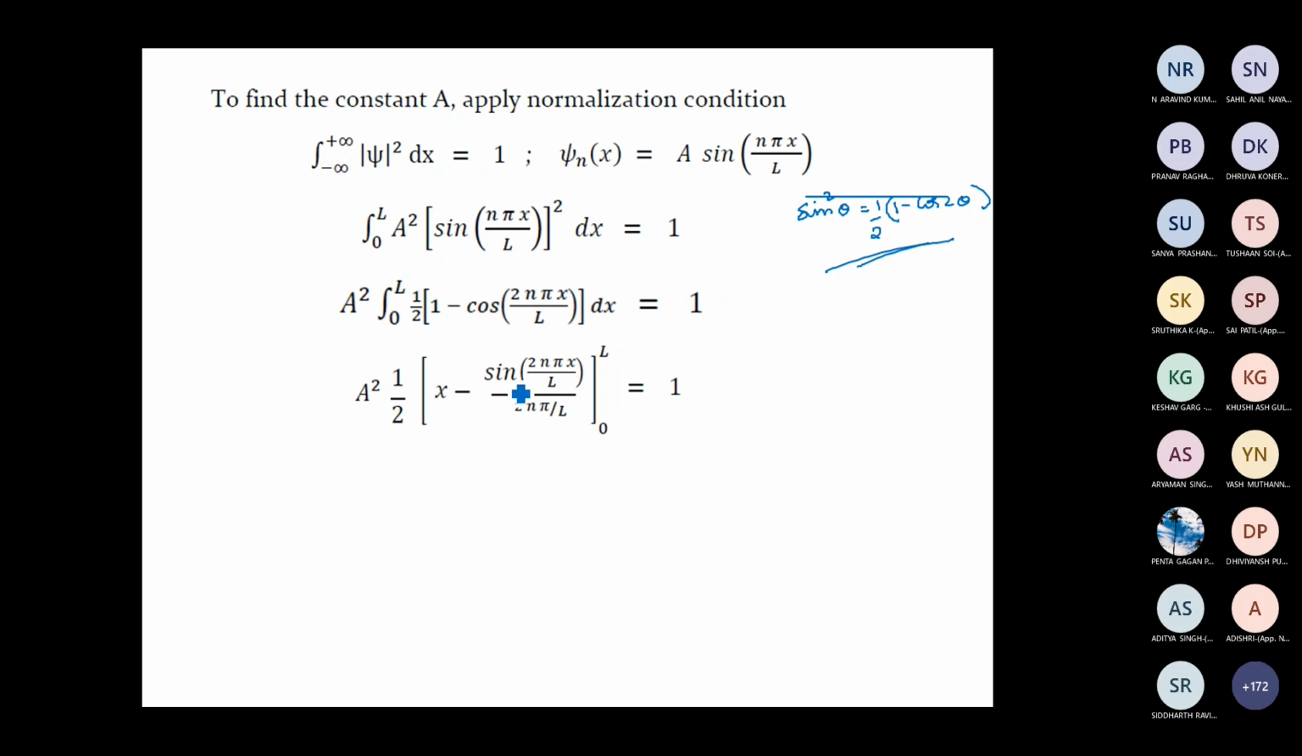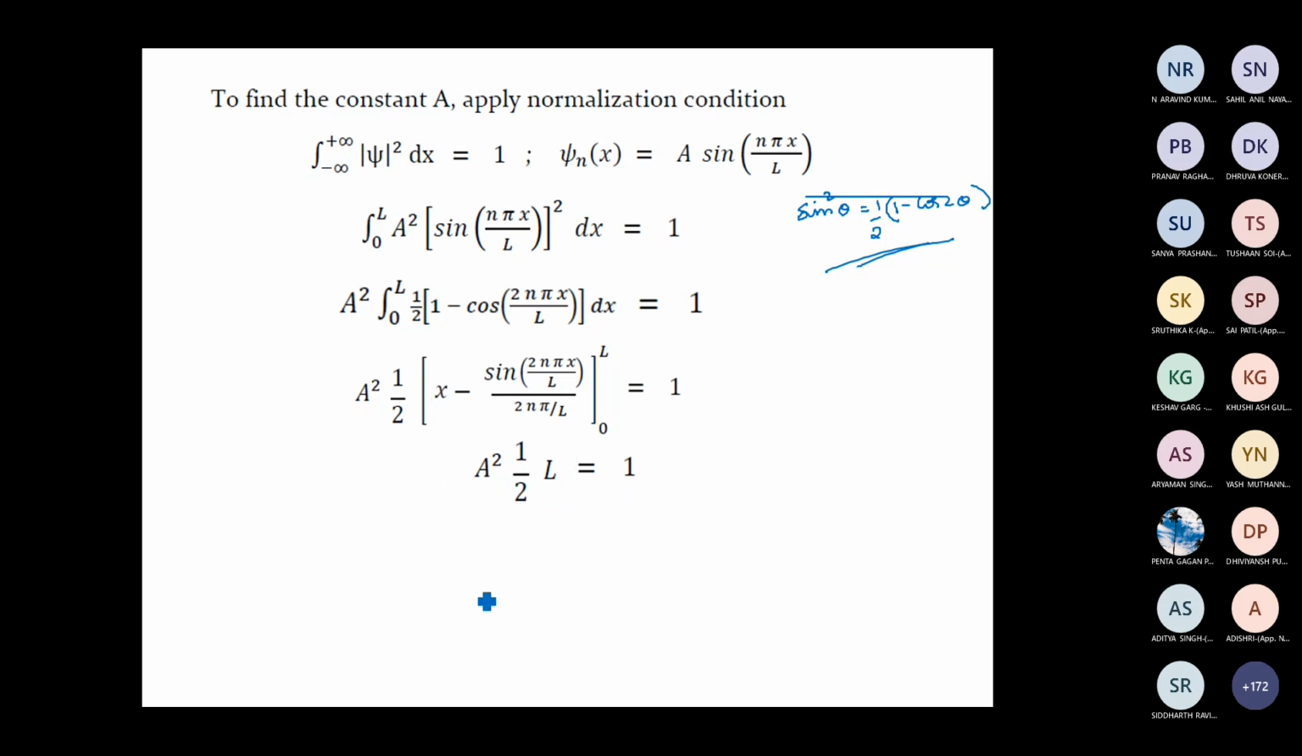What about the second term? You have sine 2n pi x by L, right? If you put the upper limit L, the sine term becomes 0. Again, if you put the lower limit, this sine term becomes equal to 0. So this second term will not contribute anything. It will be just 0. So a square into 1 by 2 into L is equal to 1.